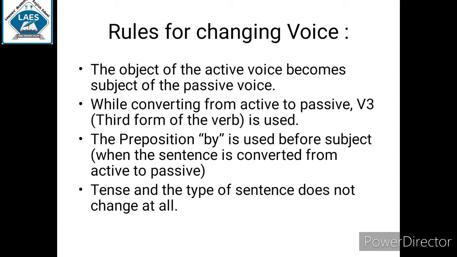Last, rule number 4: tenses and the type of sentence do not change. We have already understood tenses and types of sentences, that is present tense, past tense and future tense, and assertive, imperative, exclamatory and interrogative. These types of tenses and sentences will remain unchanged.